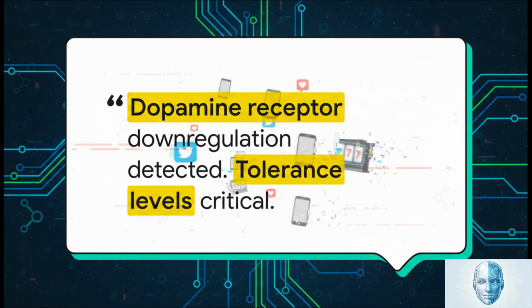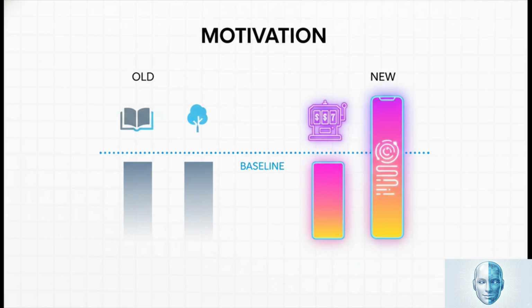And here it is, pulled directly from the system log. Dopamine receptor downregulation detected. The system is building tolerance. What once produced a strong motivation signal now barely registers. The signal-to-noise ratio is collapsing. The functional outcome for the user is, well, it's catastrophic. Your baseline motivation is compromised. Everyday tasks that once provided a sufficient reward signal just don't do it anymore.